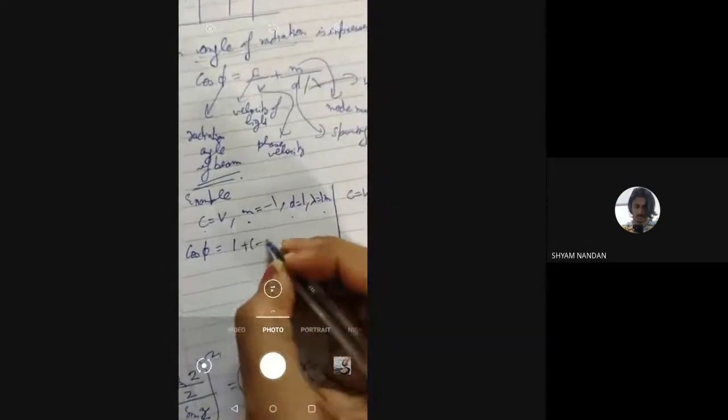So we will calculate the value of cos phi. We are using the value of c equal to v, so this factor will become 1 minus 1 by 1, that is 0. So cos phi is equal to 0, that is phi is 90 degree.